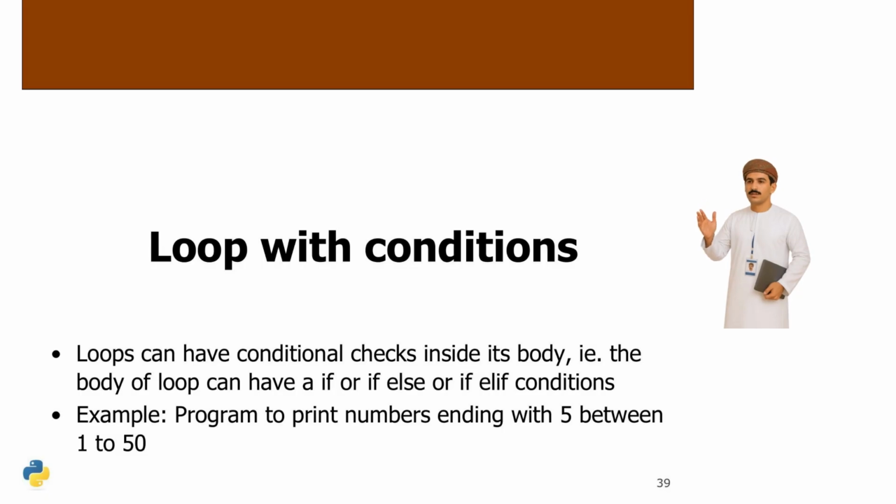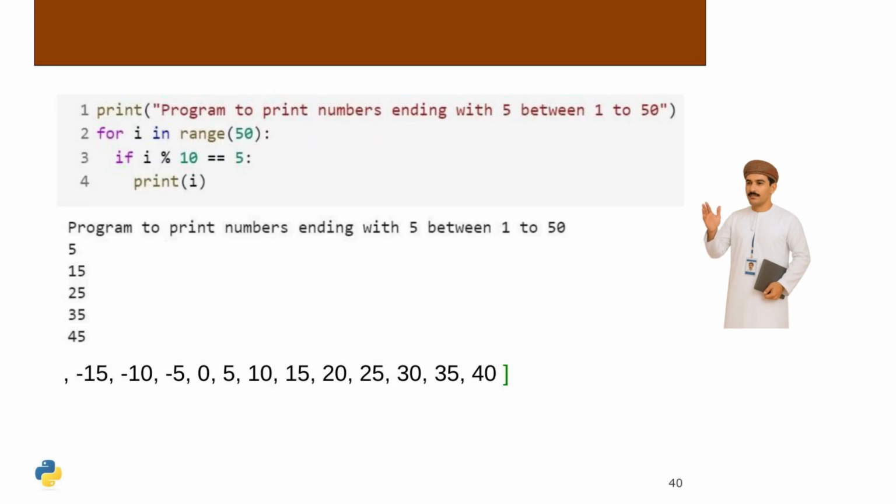Loops can incorporate conditional checks within their bodies, such as if-else or if-elif statements. For instance, to print numbers ending with 5 between 1 and 50, a loop can iterate through numbers using a condition to check if the number modulo 10 equals 5, ensuring only the desired numbers are printed. Consider a list of numbers. Using loops with conditions, we can filter numbers ending with 5. This involves iterating through the list and applying a condition to check if the number modulo 10 equals 5, effectively isolating the desired numbers.